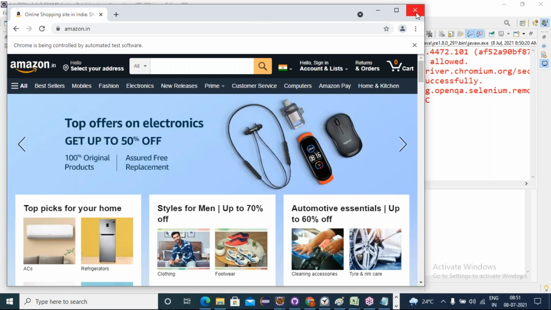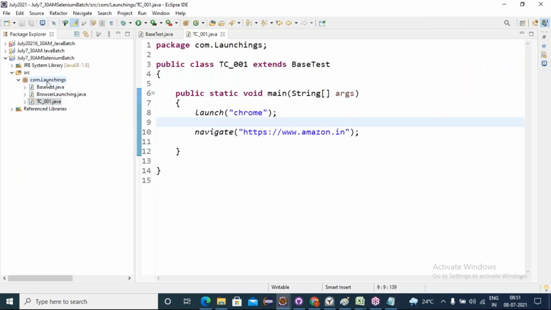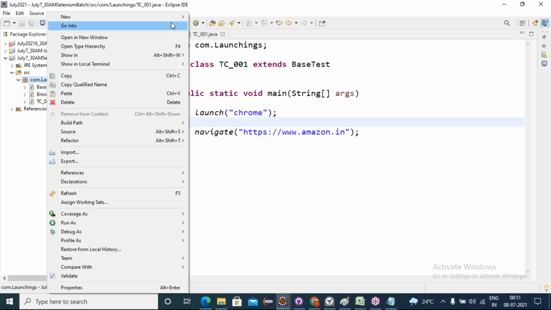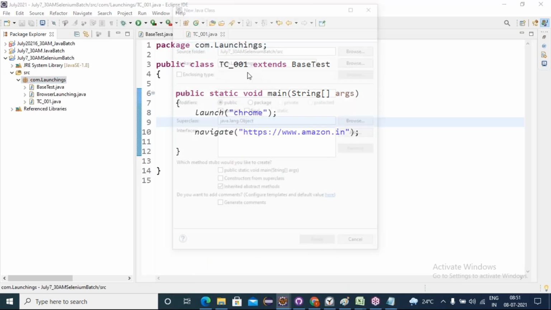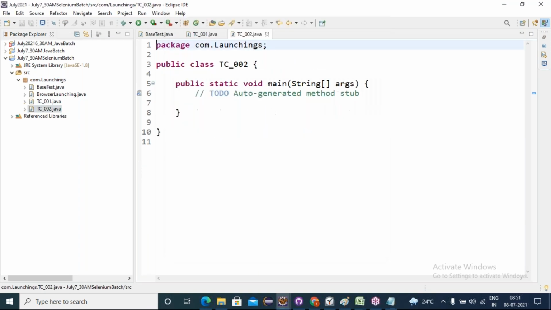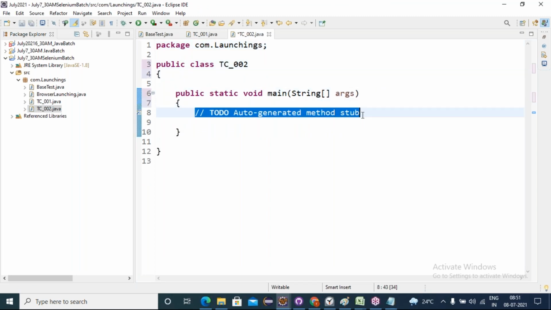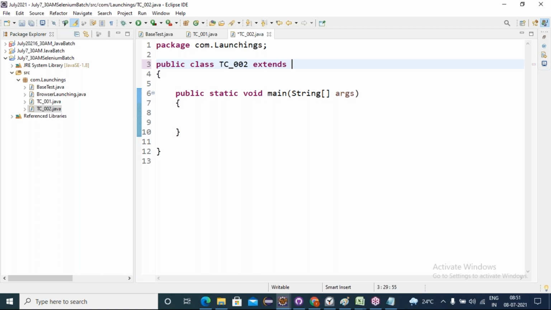Now, suppose one more test case I was supposed to execute. I'm creating one more test case, a new class PC underscore 002. In this test case also I want to launch a browser and navigate to the URL. How can I? Extends base test.